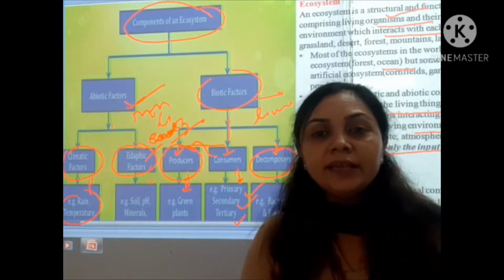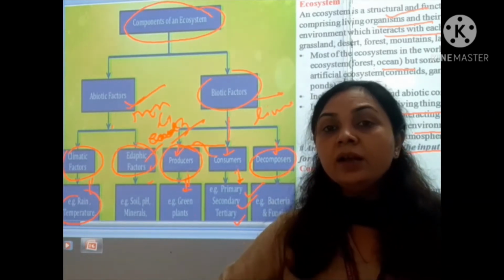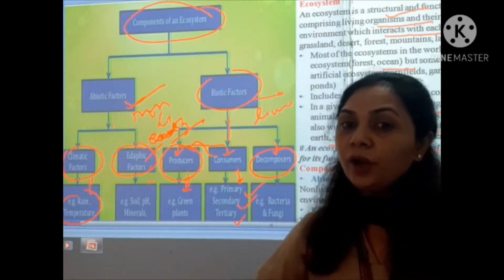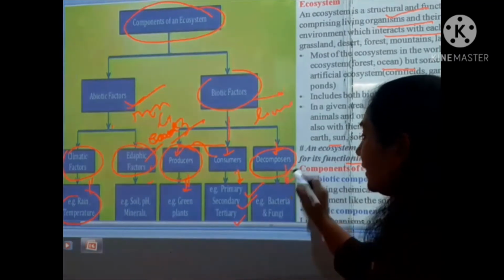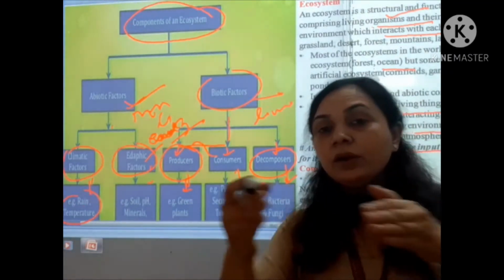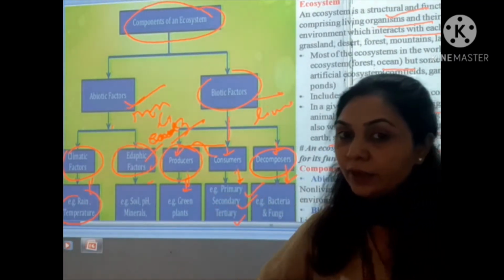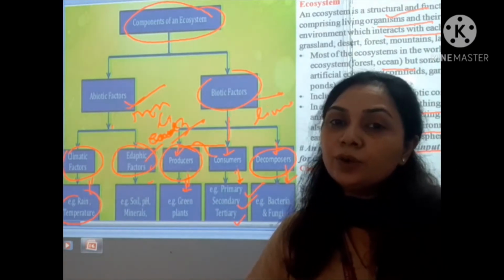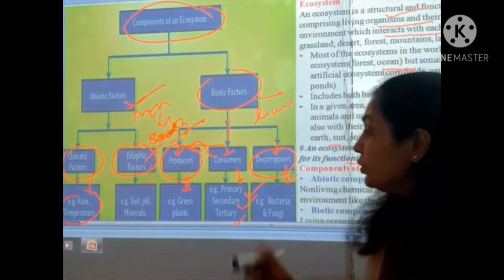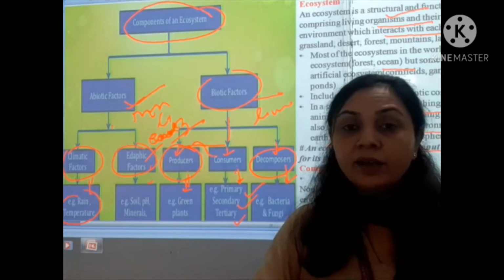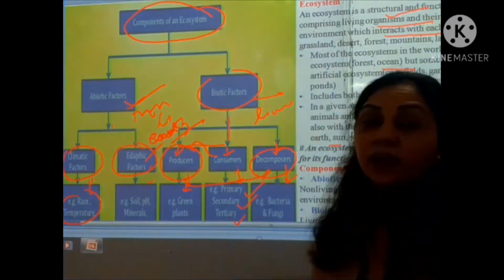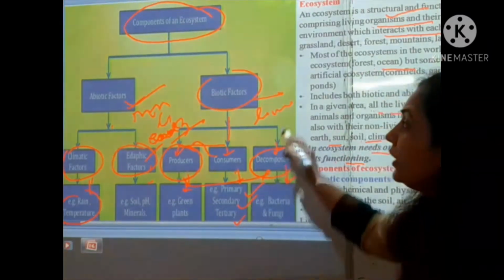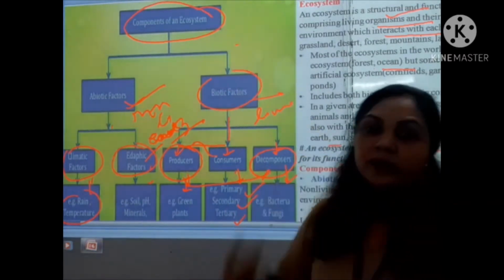Afterwards, these inorganic substances mix with the soil or the abiotic factors, and the cycle goes on again, and the inorganic substances are utilized again and again. So this is a cycle running from the producers to the decomposers, and these are the basic components of the ecosystem.